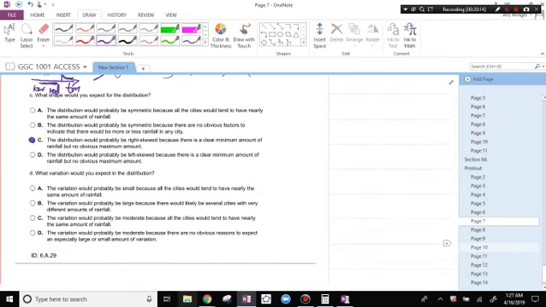The variation again would be large because there will be some cities that have a ton of rainfall. There'll be some cities that have no rainfall. There'll be some cities that have some in the middle. That's a lot of variation. The variation would probably be large because there will likely be several cities that have different amounts of rainfall.